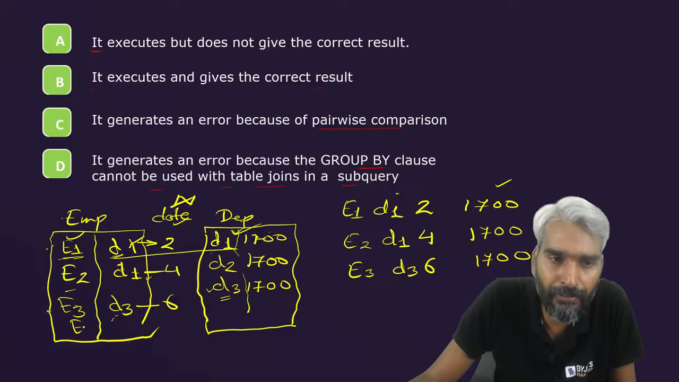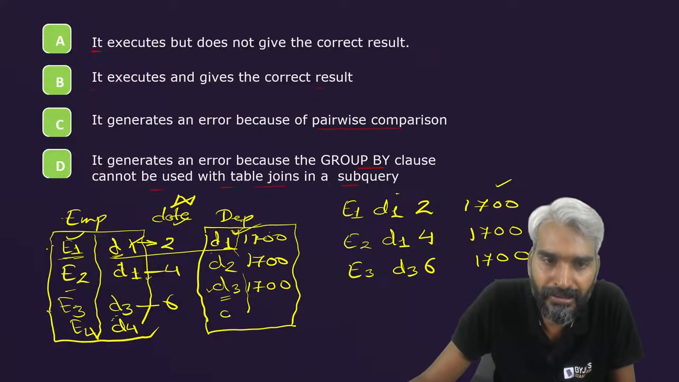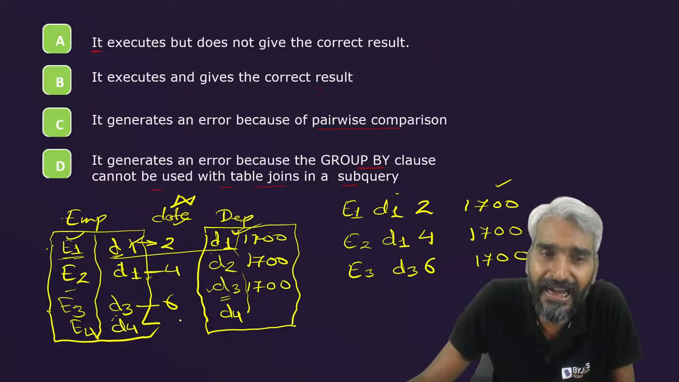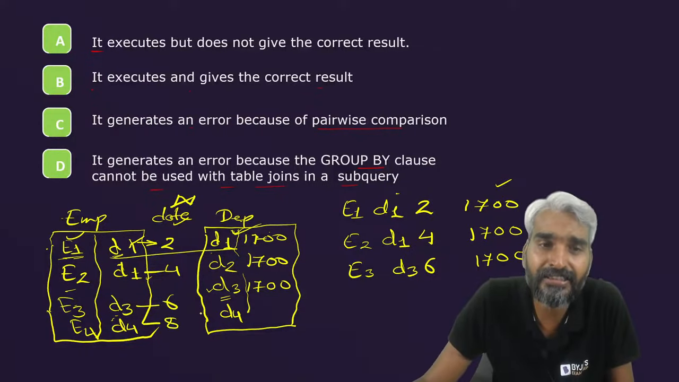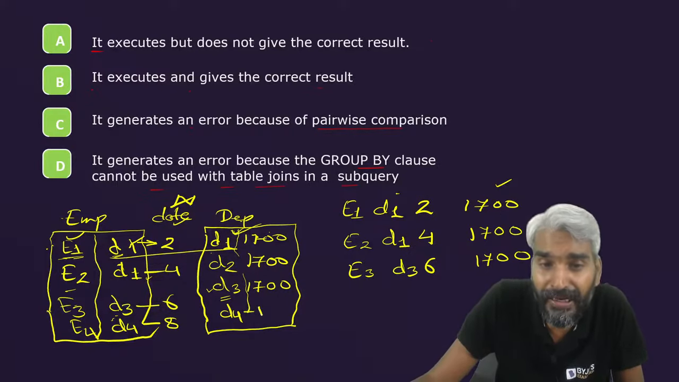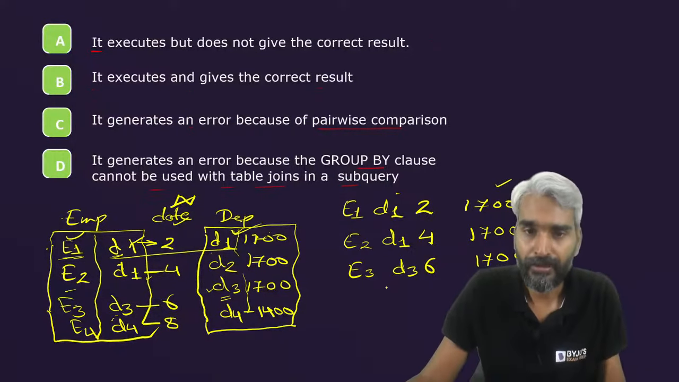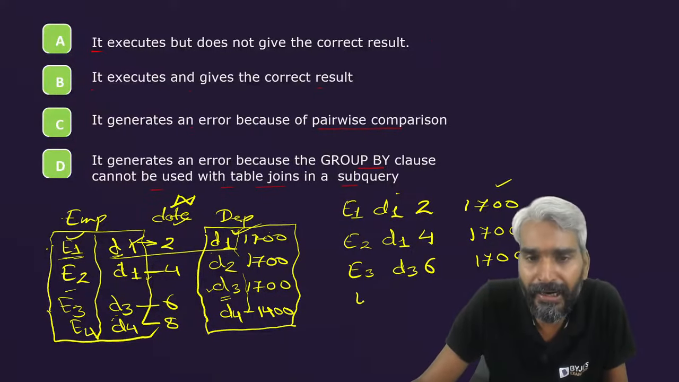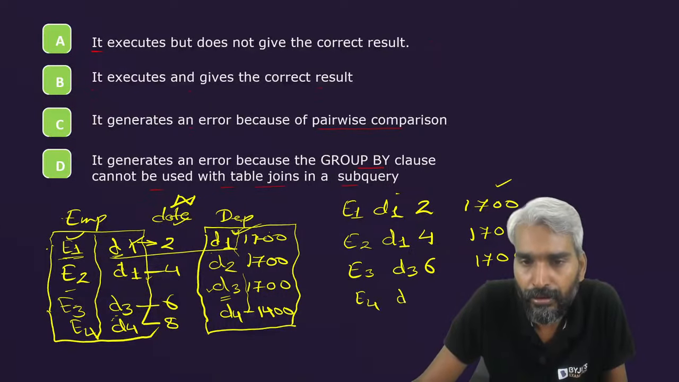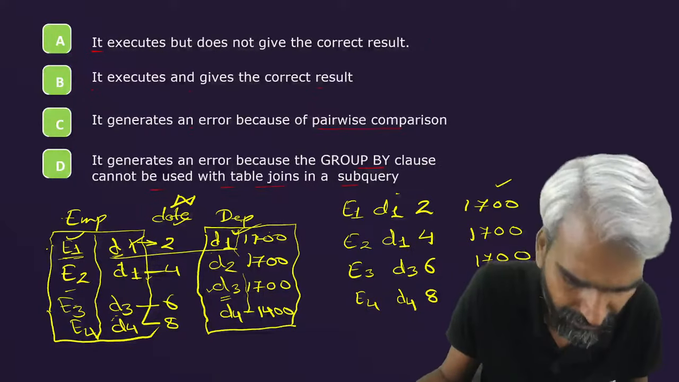Let's consider one more tuple, E4 of department D4, but this D4, so it is the latest hire, let's assume that its hiring date is 8, but its location ID is not 1700, it's 1400. So what will happen? This E4, who belongs to department D4 and the hire date is 8, will have the location ID as 1400. So these are the 4 things which will be available at this point of time.